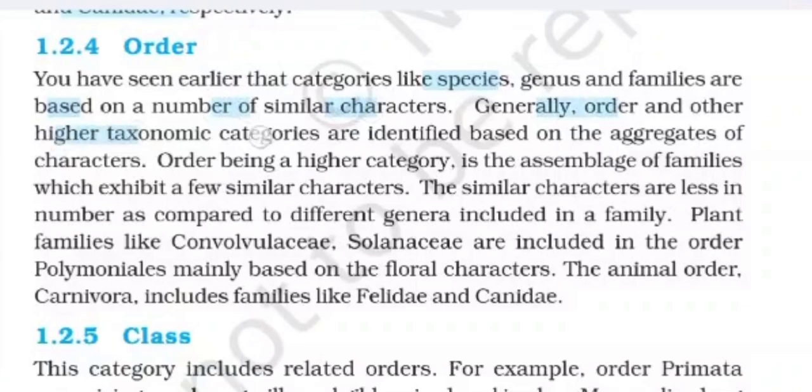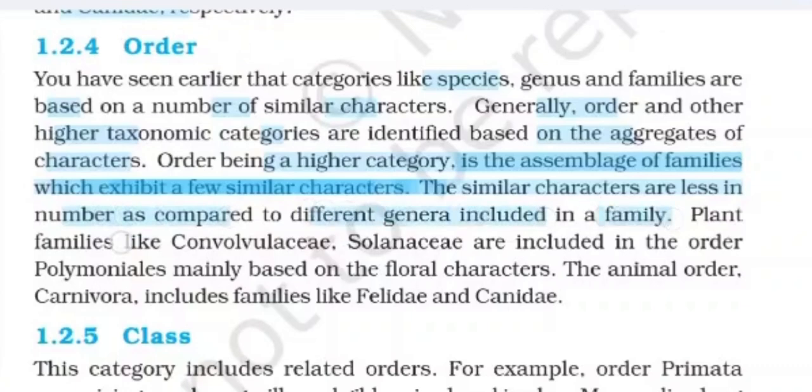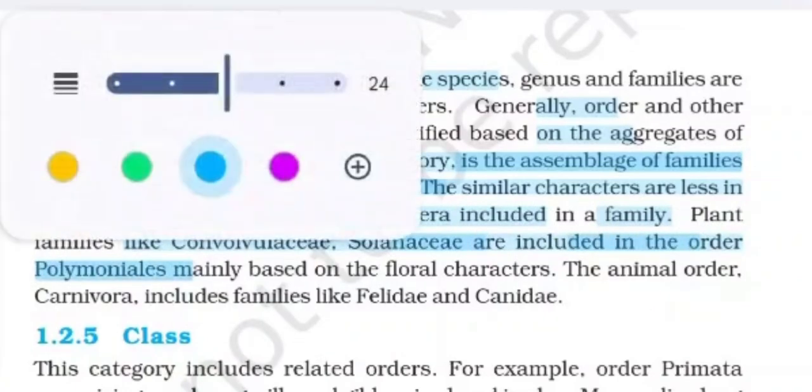Generally, order and other higher taxonomical categories are identified based on the aggregates of characters. Order, being a higher category, is an assemblage of families with few similar characters. The similar characters are less in number as compared to different genera included in a family. Plant families like Convolvulaceae and Solanaceae are included in the order Polemoniales.